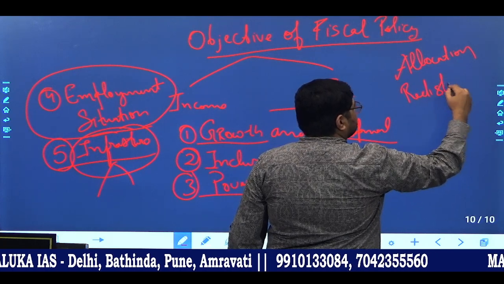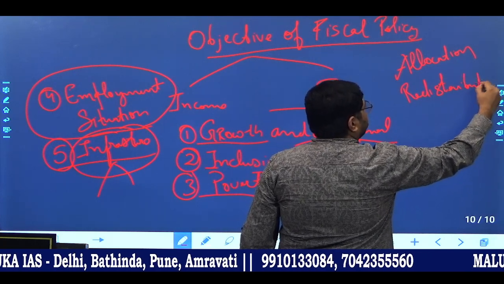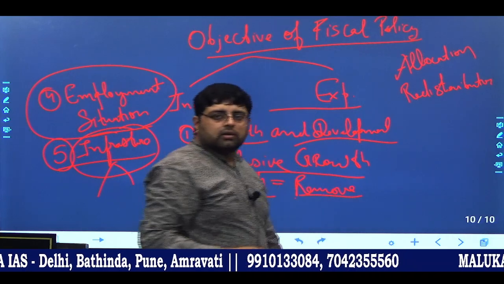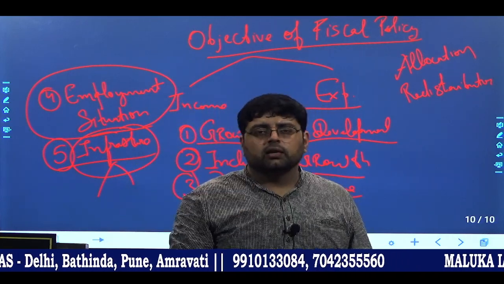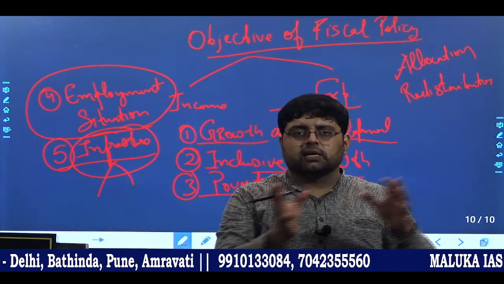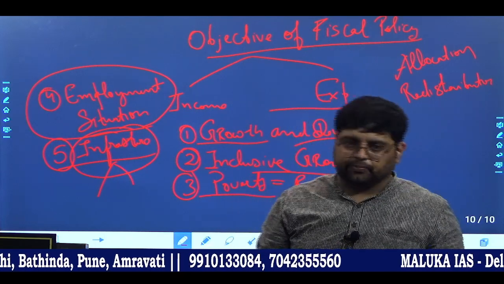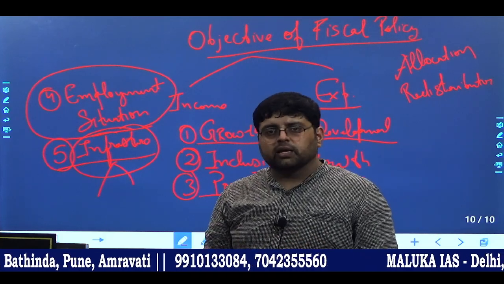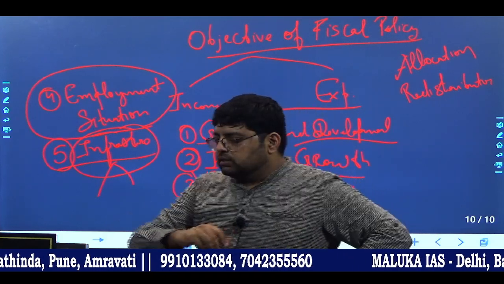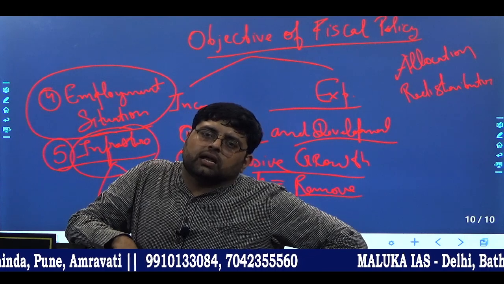When I am saying allocation, it is nothing but the government is putting money from one sector into another sector. It is allocating some money: from its income they are picking the money and putting it in some sector. So that is known as allocation.